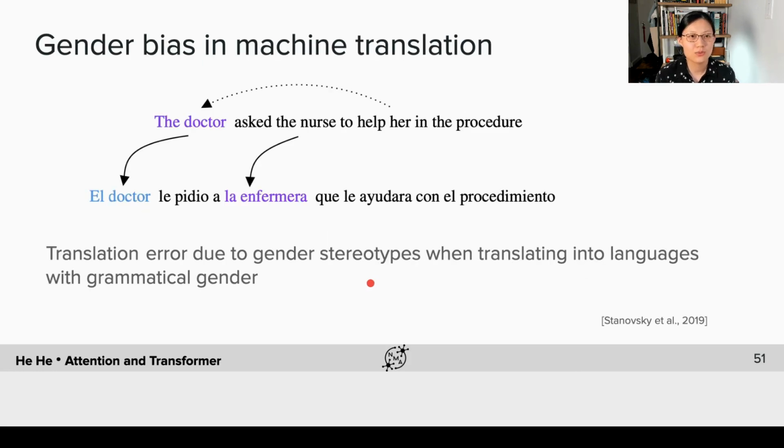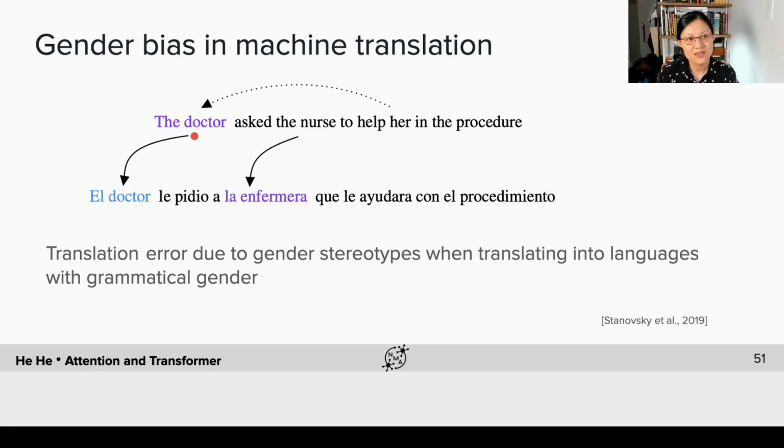And here is one example of gender bias in machine translation. Here the input is an English sentence, which does not have grammatical gender. So based on the noun, the doctor, we cannot tell whether the doctor is male or female. But in some languages, there is grammatical gender associated with the noun, like in Spanish, shown here.